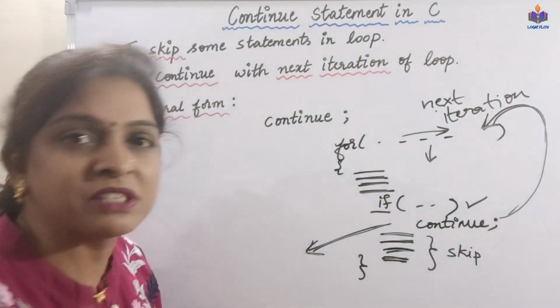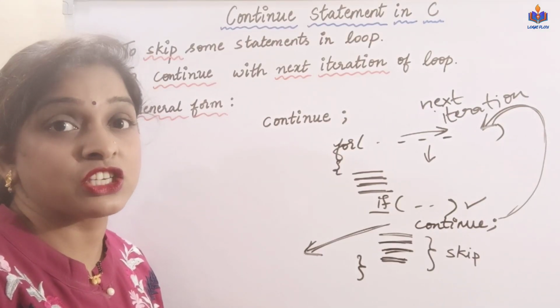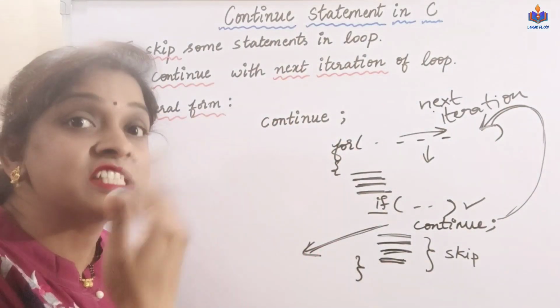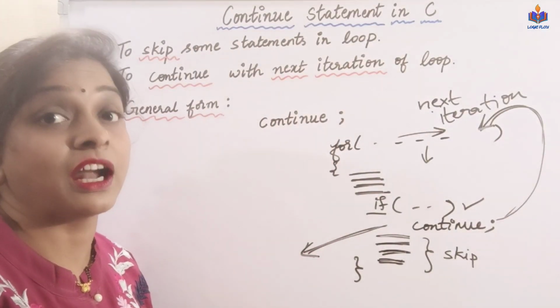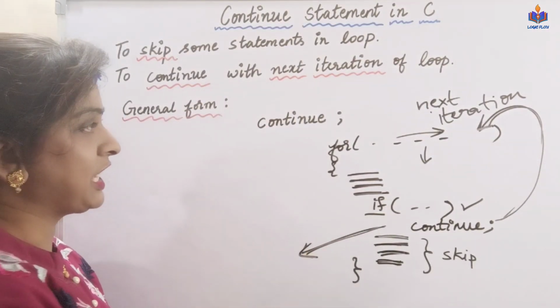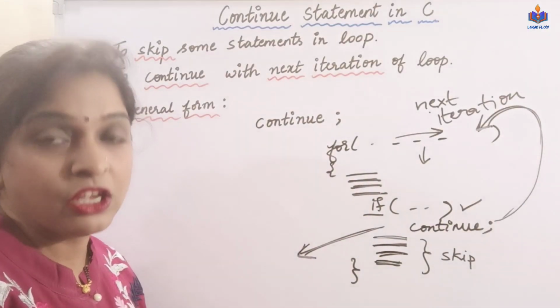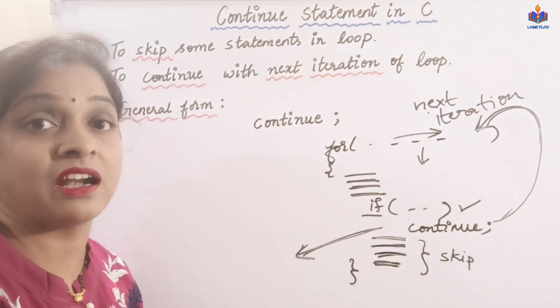There may be some scenario in my program wherein, based on the evaluation of some condition, I may have to skip some statements and go to the next iteration of the loop. In such cases, we make use of the continue statement. The general form is just the keyword continue followed by a semicolon. That's it.